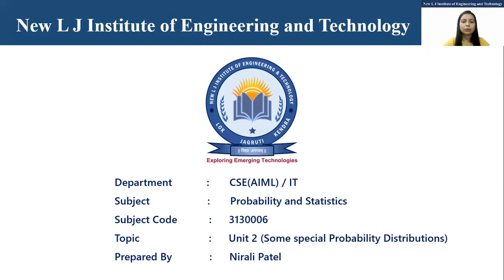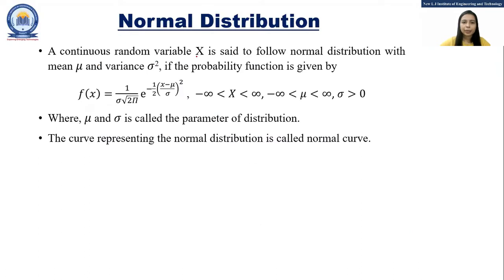In today's lecture, we are going to discuss normal distribution. So let's get started. A continuous random variable capital X is said to follow normal distribution with mean mu and variance sigma square if its probability function is given by f of x is equal to 1 upon sigma root 2 pi e raised to minus 1 by 2 ((x minus mu) upon sigma) whole square, where x lies between minus infinity to infinity, mu also lies between minus infinity to infinity, and sigma, that is the standard deviation, is greater than 0. Here, mu and sigma are called the parameters of the distribution.